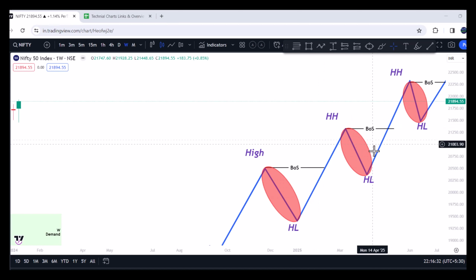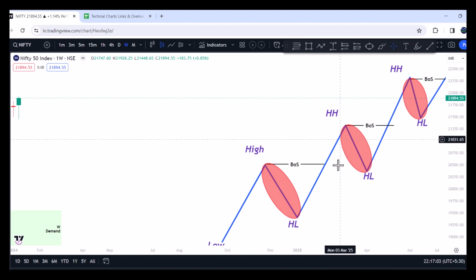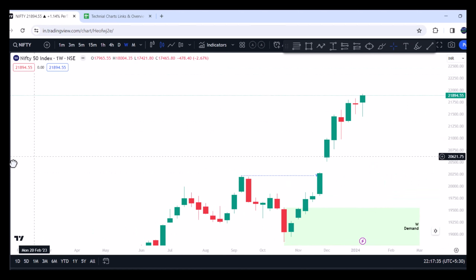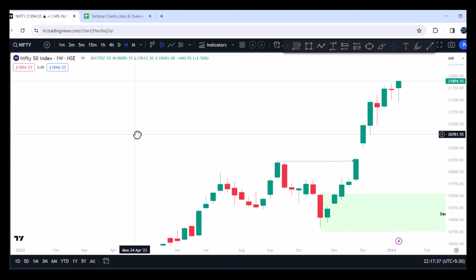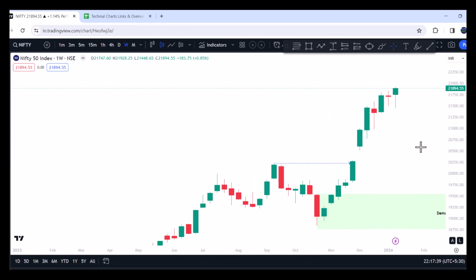And when it is in a bullish trend, whenever we see the market give a breakout structure, or in simple terms, if the breakout happens, the market may continue for some time, but eventually it needs to pull back before forming another higher high, and we target this pullback to enter so that we can target the previous swing high. Okay, let us look at how our analysis is for the Nifty first, and then we will go to Bank Nifty.